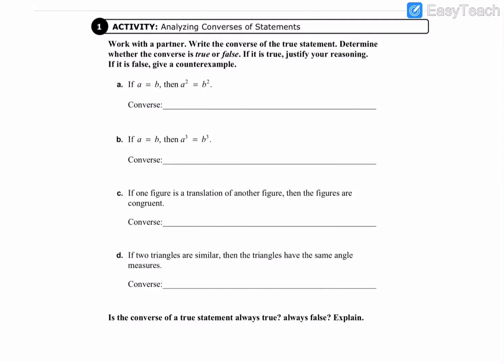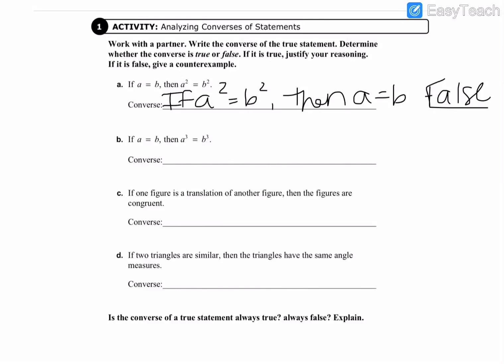Okay, so if A equals B, then A squared equals B squared. The converse statement would simply say, if A squared equals B squared, then A equals B. We can disprove this statement because let's say we have a number like 4 and we square it, we would get 16.